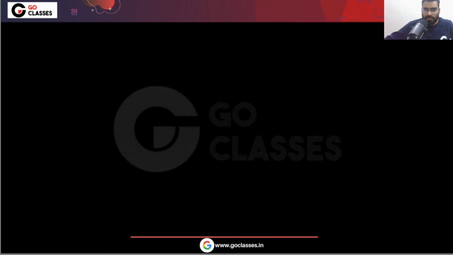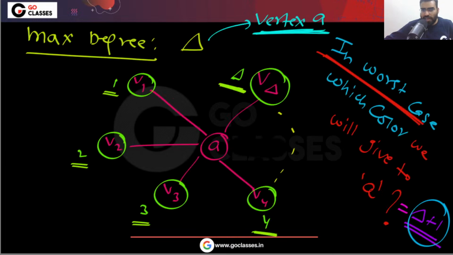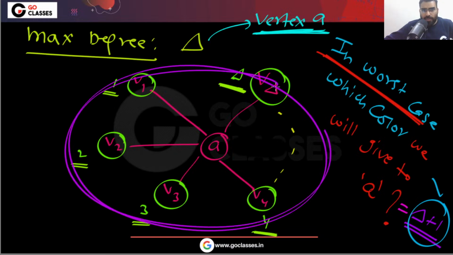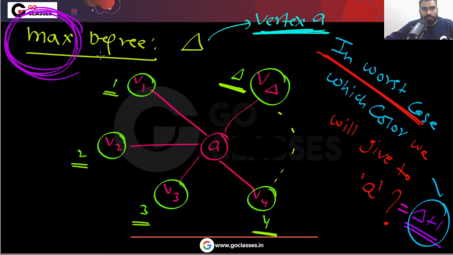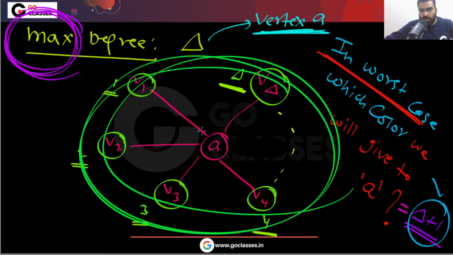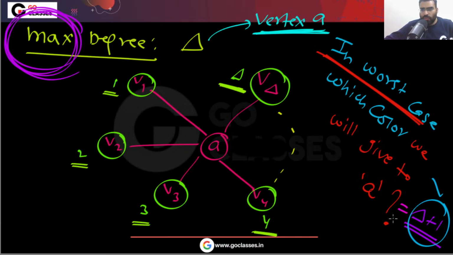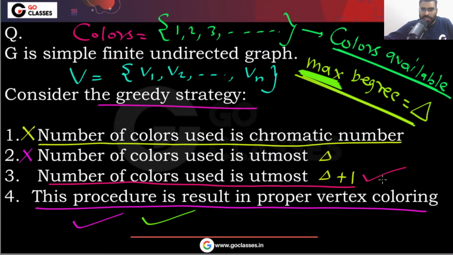Whatever vertex you take, you will never give more than this color. This is the worst case color you will give, because in the worst case it can happen that all the neighbors of this A have different colors from 1 to delta, because that is the maximum degree. So this is the situation of worst case, that all the neighbors of A have different colors from 1 to delta. So what is the color you will give to this A? That will be delta plus 1. So that is the reason you can see this delta plus 1 is correct.